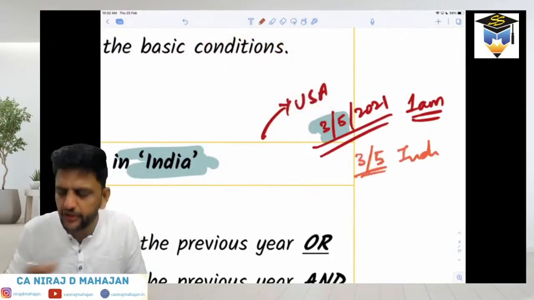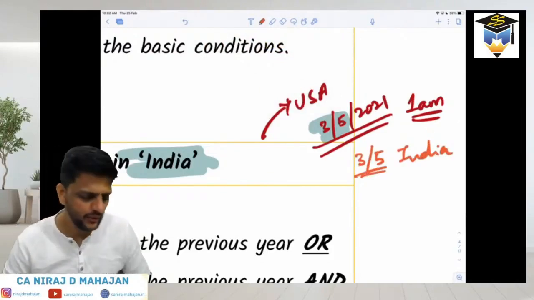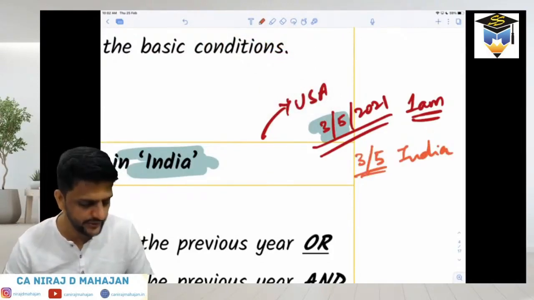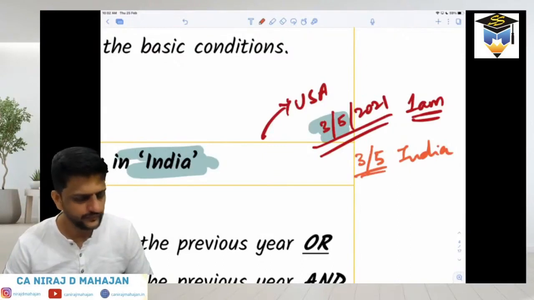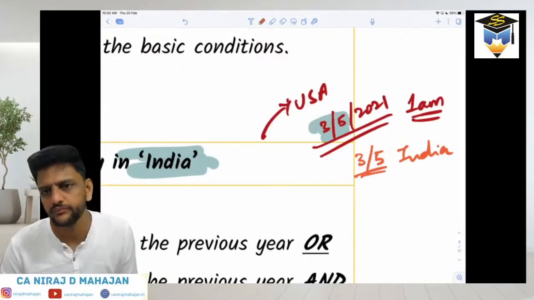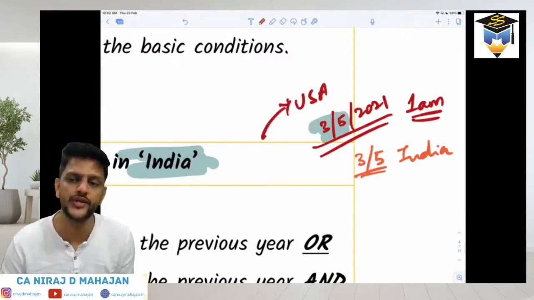It doesn't matter whether he left at 12 a.m., 1 a.m. or 11:59 p.m., whatever it is. When he left the Indian airport, he was going to USA from India.